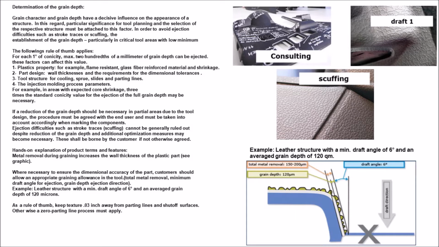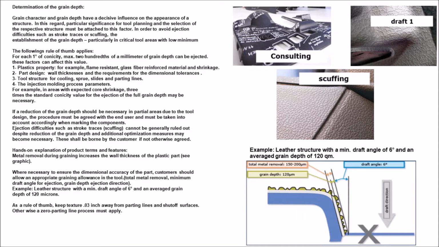If a reduction of the grain depth should be necessary in partial areas due to the tool design, the procedure must be agreed with the end user and must be taken into account accordingly when marking the components. Ejection difficulties such as stroke traces, scuffing, cannot be generally ruled out despite reduction of the grain depth, and additional optimization measures may become necessary. These shall be borne by the customer if not otherwise agreed.